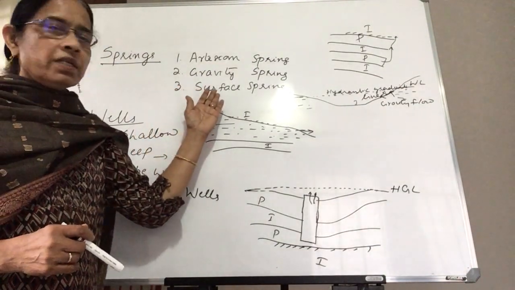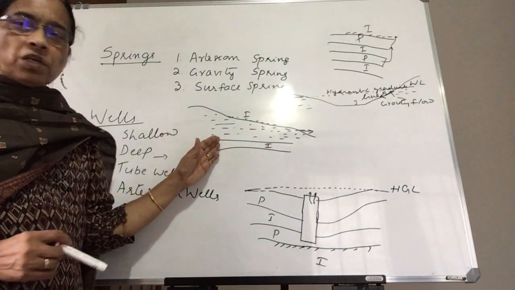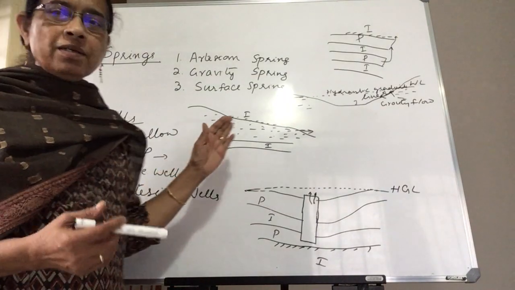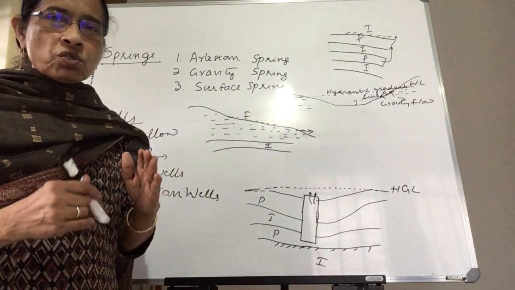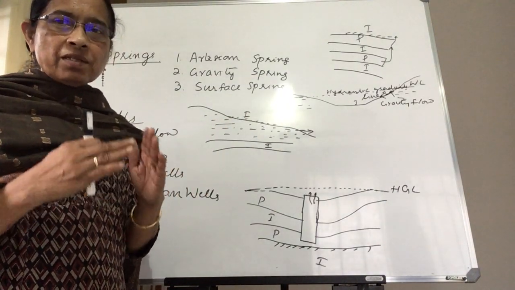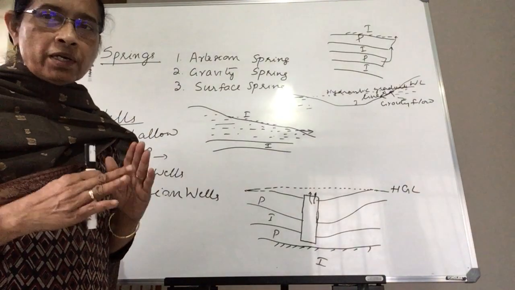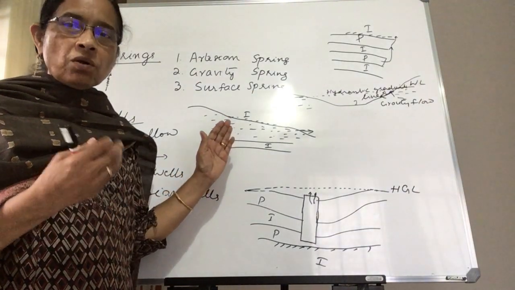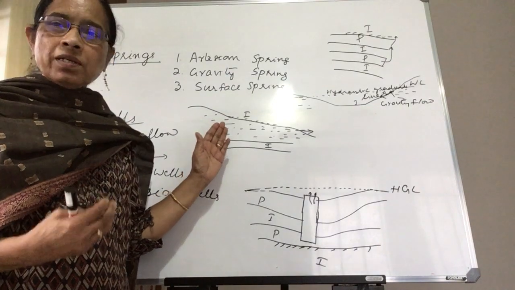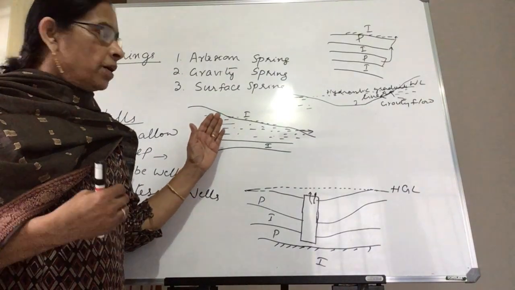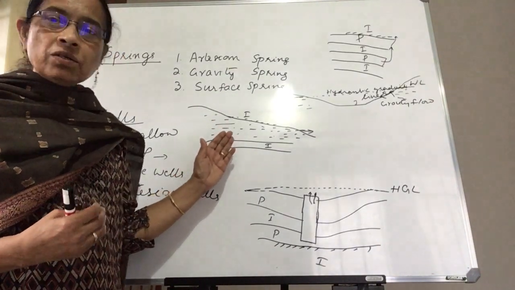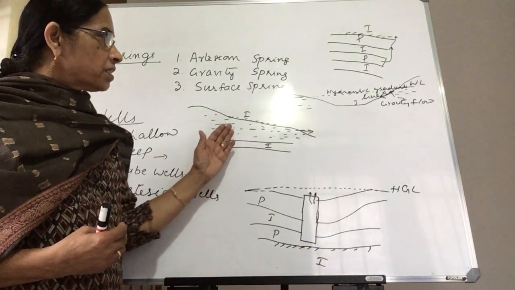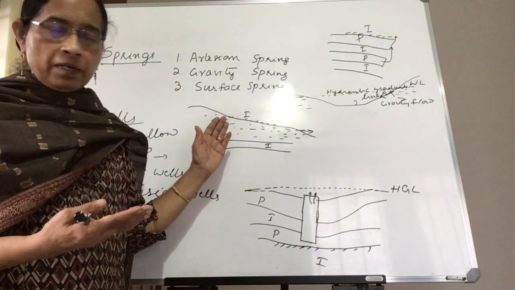Now the third one is the surface spring. The surface spring is again groundwater. Since it is not surface water, we call it groundwater. From where does the water come? The water comes from the subsurface layer.